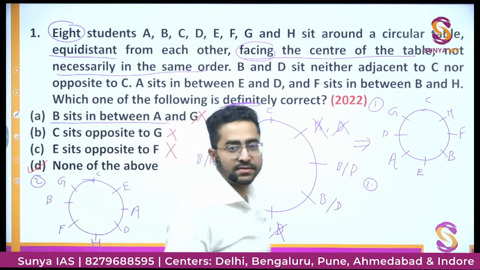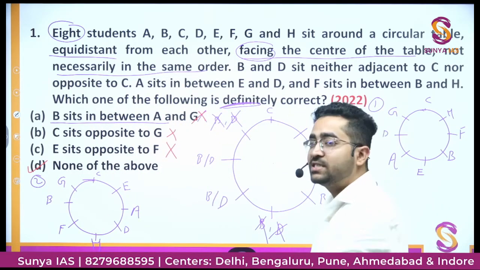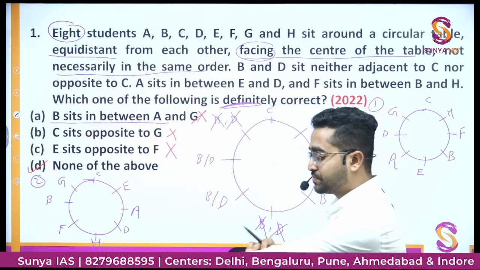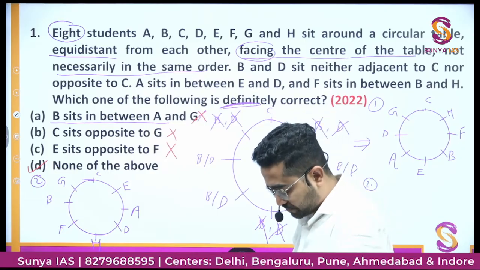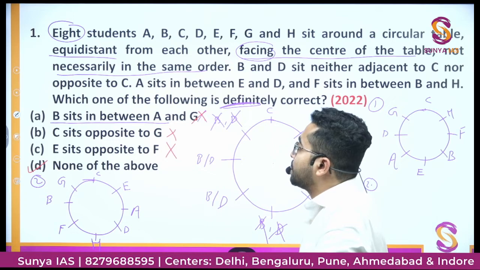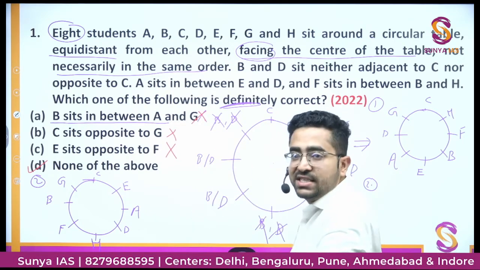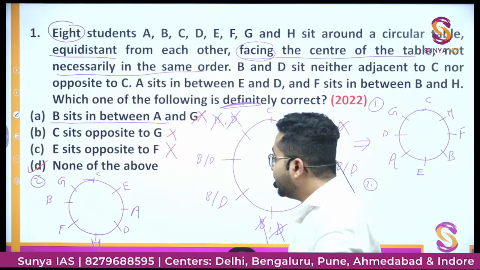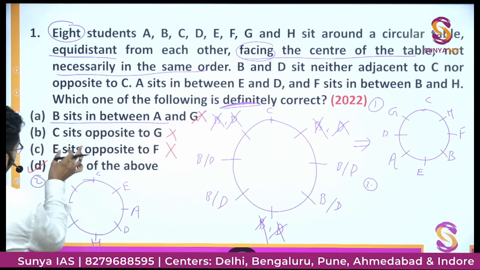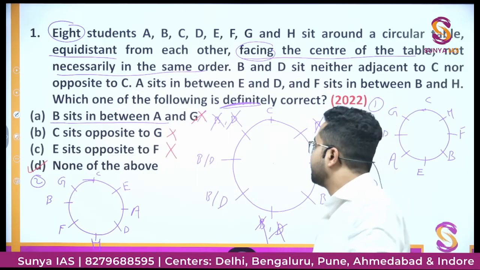Did you get the point? So that is why I have laid so much emphasis on the term possibility, that you have to look for all the possibilities. Right? You have to look for all the possibilities. Because एक पॉसिबिलिटी में हो सकता है कोइंसिडेंटली कोई ऑप्शन मैच कर जाए, and if you would have made only one this diagram, then you might have marked option C, which would have been a wrong answer, right?